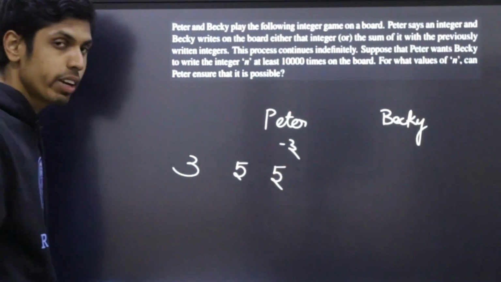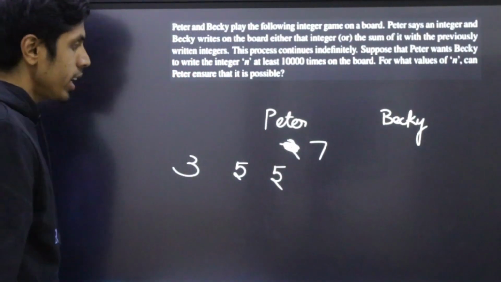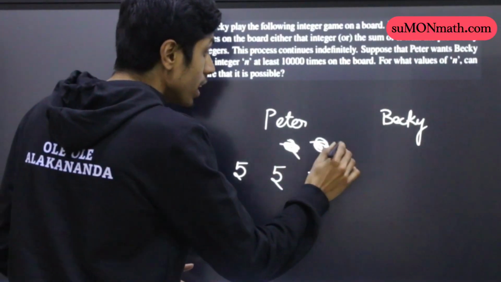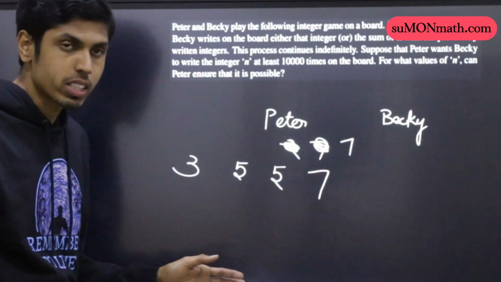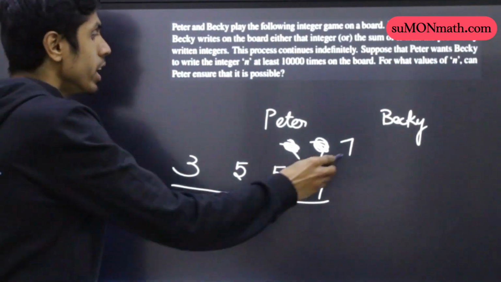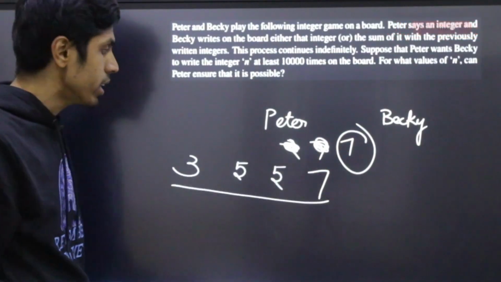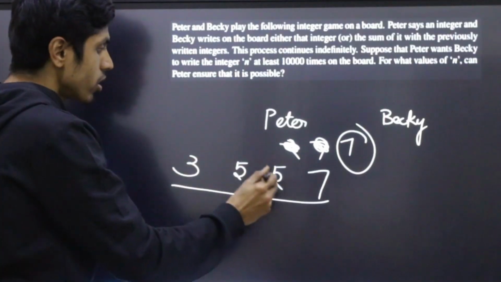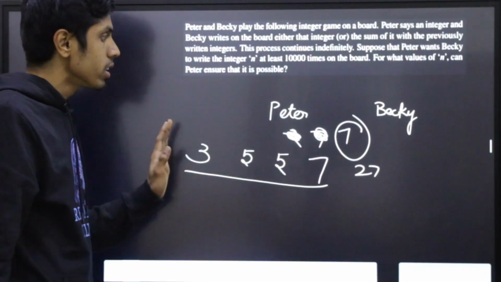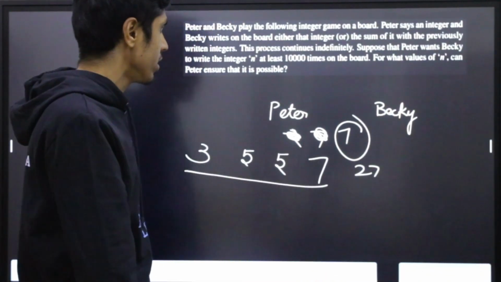So the next number will be 5, and let's say Peter says 7 and Becky can write 7, so they proceed to write 7, and let's say Peter again says 7. Now Becky doesn't want to write 7 on the board, so they can write the sum of all the already written numbers along with the number uttered by Peter, which will be 10, 20, 27. So the next number will be 27. Likewise, the list written by Becky shall go on indefinitely.